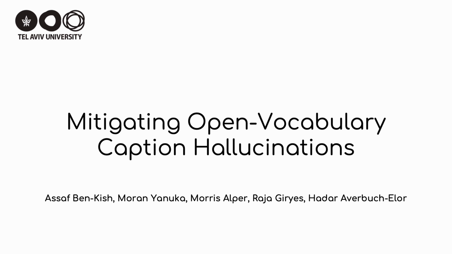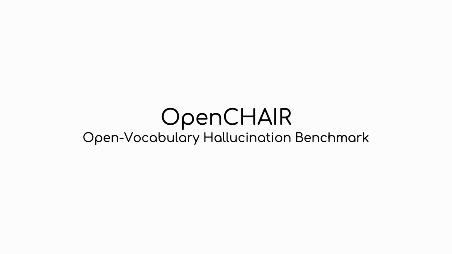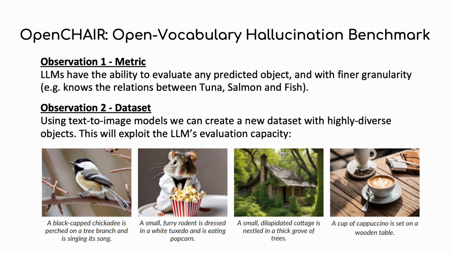In this work, we propose a framework for addressing these hallucinations by leveraging recent progress in generative foundation models and RL optimization techniques. We start by proposing OpenCHAIR, an open vocabulary hallucination benchmark for image captioning. OpenCHAIR relies on two key observations. First, by replacing the closed object lists with a knowledgeable LLM, we are able to create a metric that can consider any predicted object. Additionally, this metric can compare objects with finer granularity. For example, the LLM knows the exact relations between tuna, salmon, and fish. It knows that tuna is a fish, and that tuna is not a salmon, and that fish might be a tuna or a salmon, depending on the context.